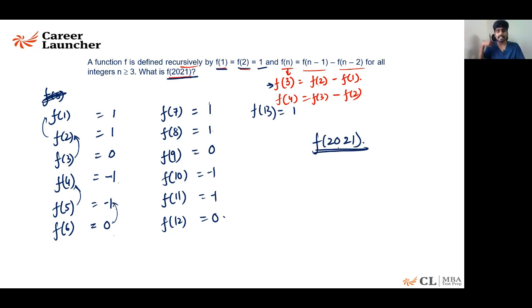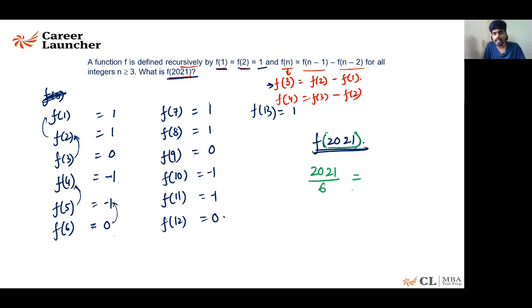See, this is forming cycles of 6. So our religion says that whenever there is a cycle of 6 or a cycle of k, we divide the number that is in contention by k. So what do we get? 2021 divided by 6.